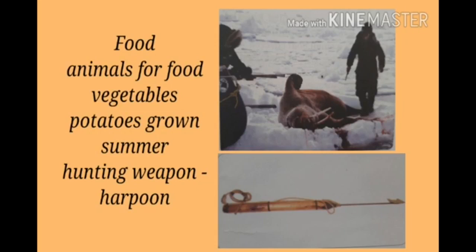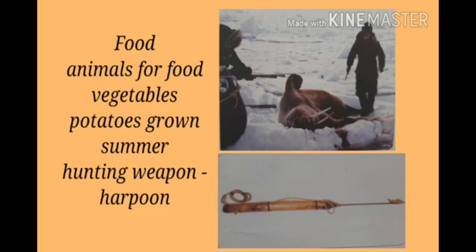Children, the Inuit mainly depend on animals. Why? For food. Some vegetables like potatoes are grown during summer in the southwestern coastal regions. A very small part of the land in the southwestern region is suitable for agriculture, where some vegetables like potatoes are grown. Children, the Inuit people are expert hunters.